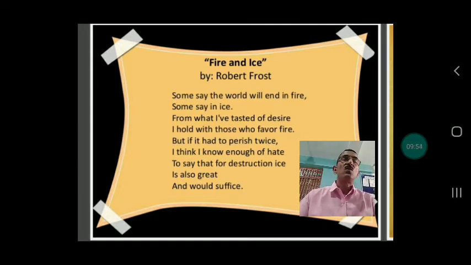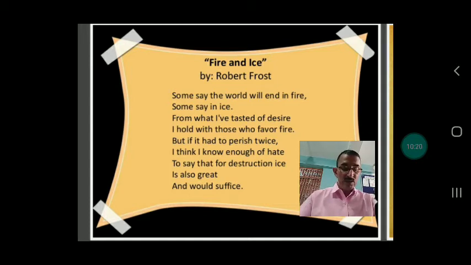Antithesis. What is called antithesis? Antithesis means the one idea that is contradicted by the other. And so here, fire is the antithesis of ice. What is the antithesis of ice? Fire.